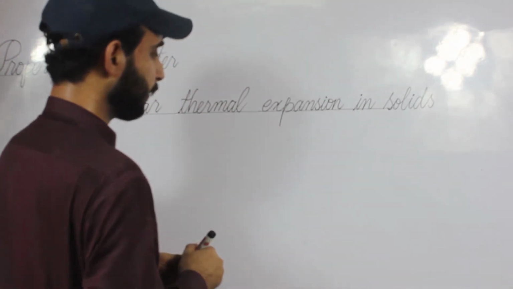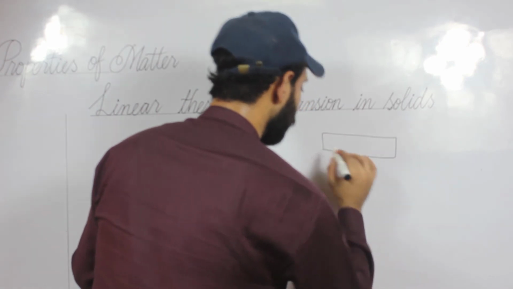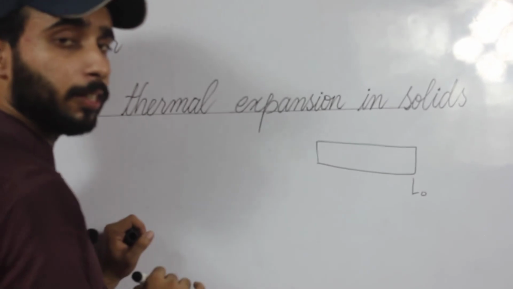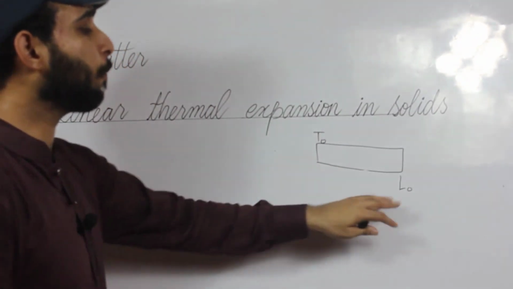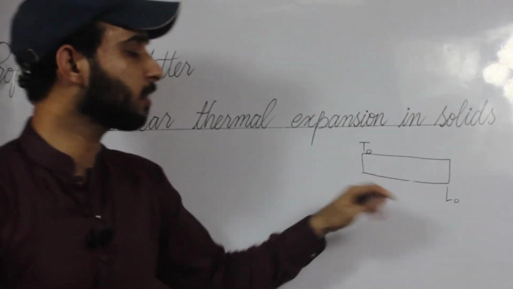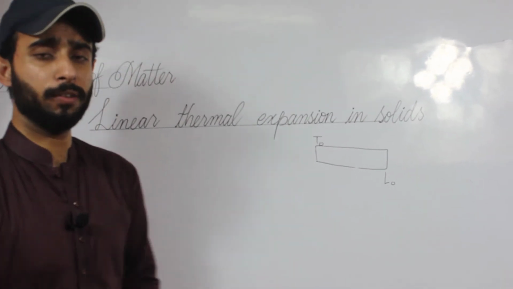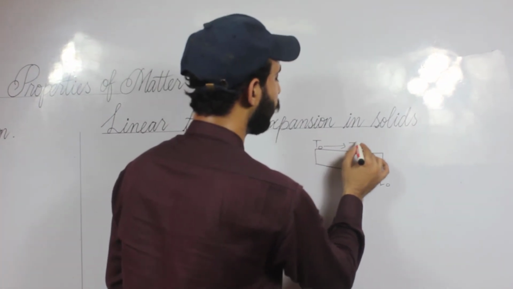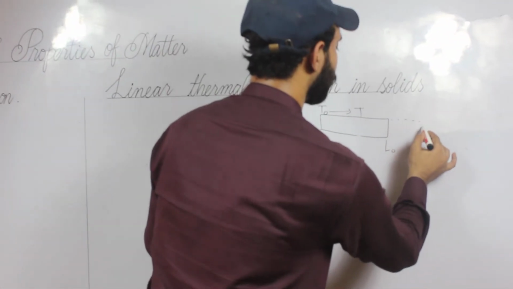Students, just like if we have a rod like this, the length of the rod is L naught, at temperature T naught. Whenever we provide the temperature T naught, there will be no effect on this rod. Now, if we increase the temperature, if we give heat, from T naught to T, the length of the rod also increases.